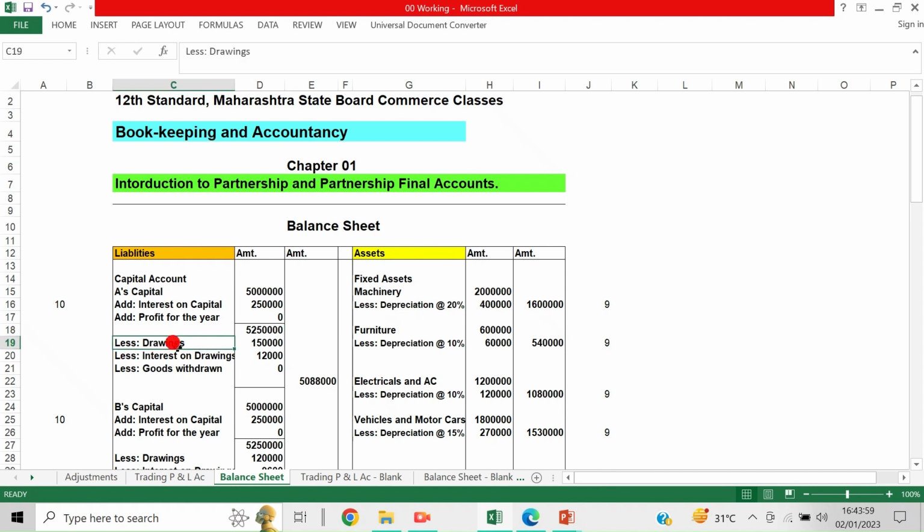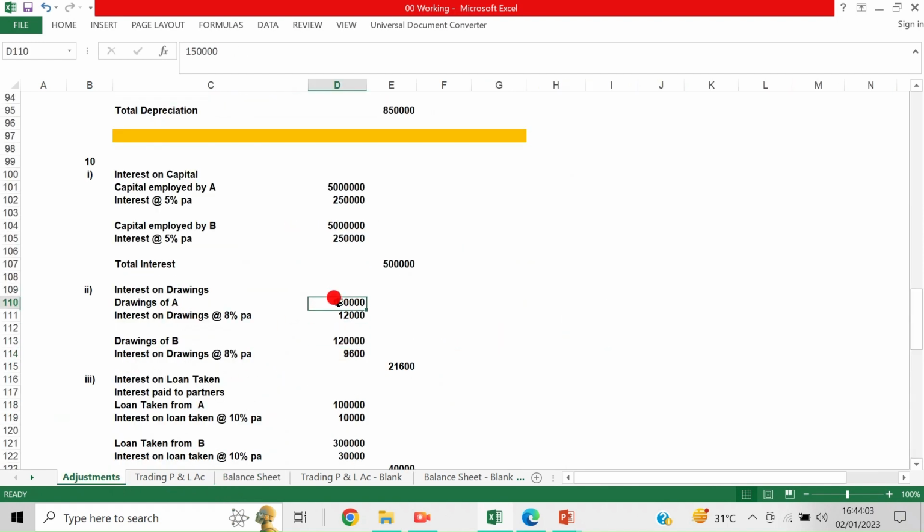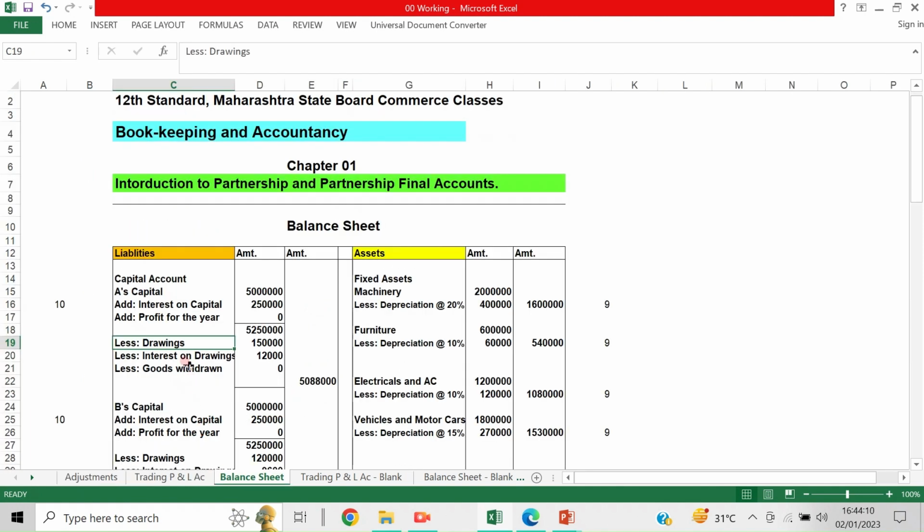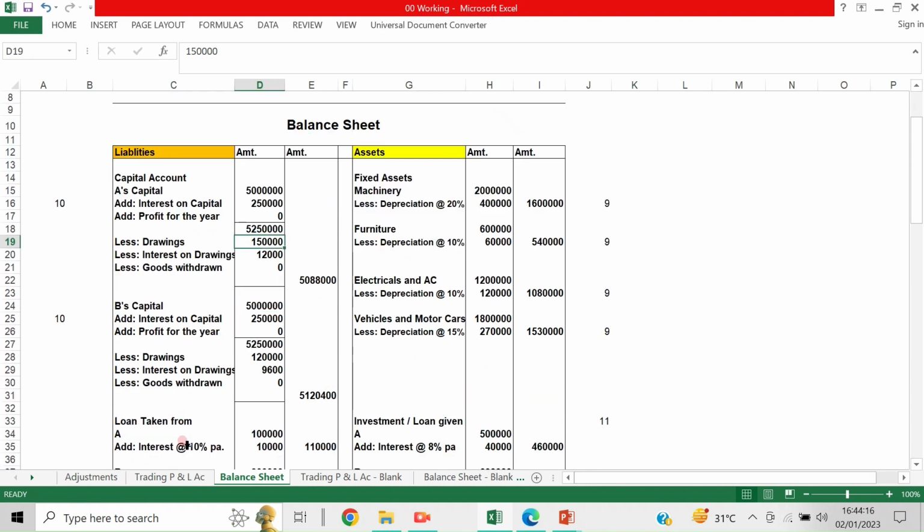Less drawings. We have taken here the adjustments, drawings of A 1,50,000, drawings of B 1,20,000. Now interest on drawings is this 12,000.